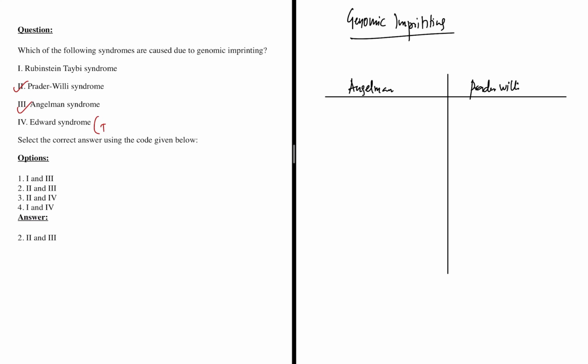Edwards syndrome is a trisomy. And even Rubinstein-Taybi is a gene deletion syndrome only. Gene deletion syndrome, but not because of genomic imprinting. This is not because of genomic imprinting.